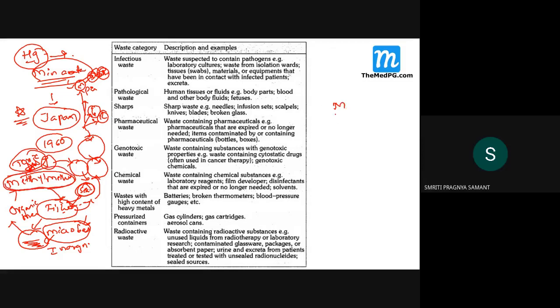Remember, mercury is toxic in three forms: inorganic mercury, organic mercury, and elemental mercury. Organic mercury is easily absorbed from the GI tract.